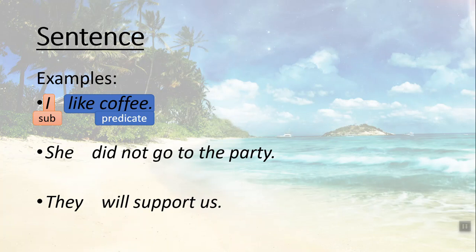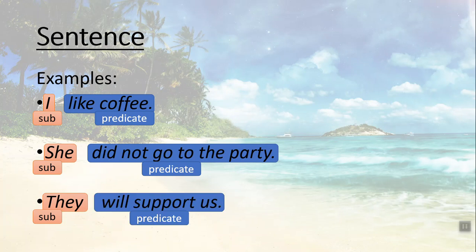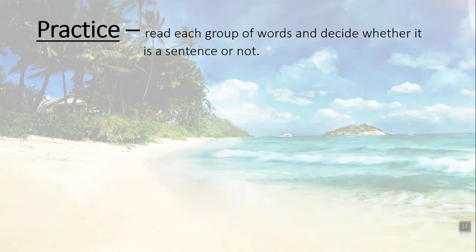She did not go to the party. She is a subject and did not go to the party is a predicate. They will support us. They is a subject and will support us is a predicate. Okay? Predicate. Read each group of words and decide whether it is a sentence or not.